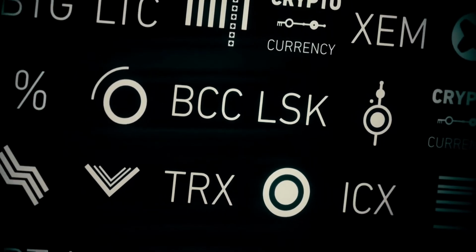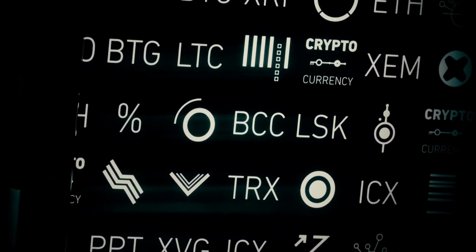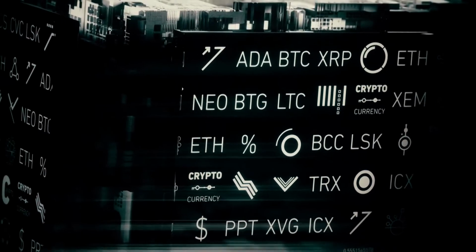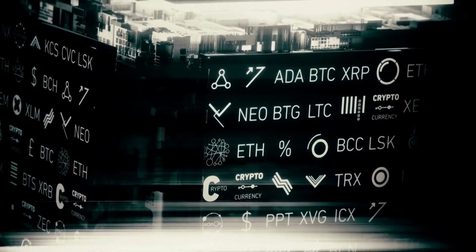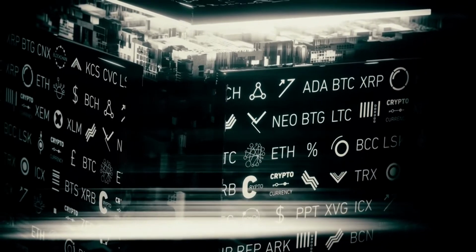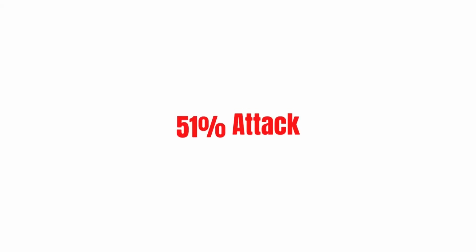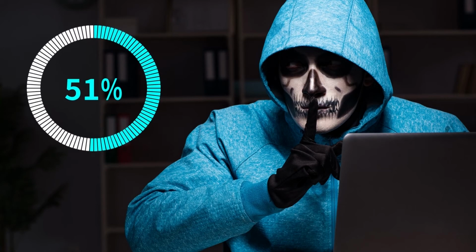The cryptocurrency sector is a relatively complex economic industry with many different terminologies. It is critical to comprehend these terms because it prevents you from losing valuable assets or missing out on fantastic investing chances. This video will list important crypto terms. Let's go. 51% attack. One of the terms in crypto worth noting is 51% attack.